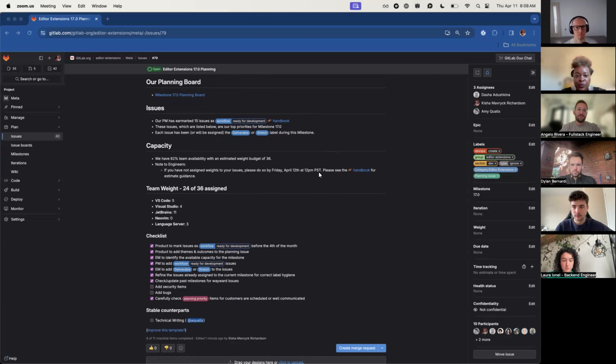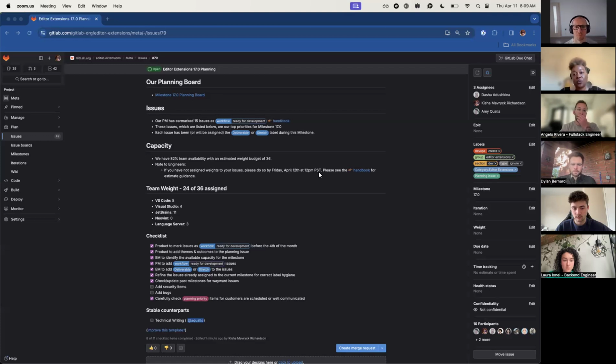In terms of our capacity, we're at 82% team availability. This is based off of PTO and some of our team members ramping up and some of our team members moving on to greener pastures. And our estimated weight budget is 36. I won't go into too much detail on how that is calculated. But if you want to know, feel free to ping me and I can walk you through how we calculated the 36. So we're at 24 of 36,